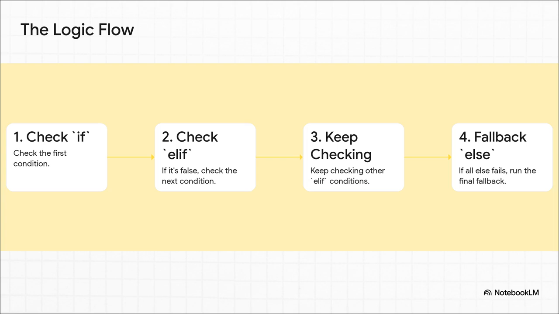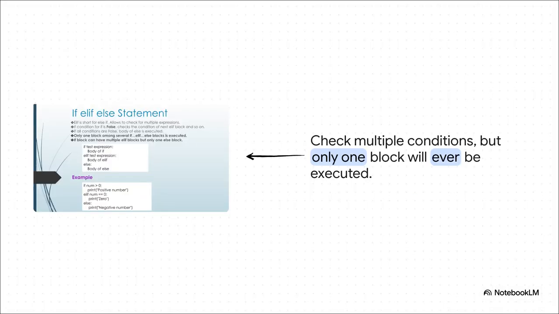And if it gets all the way to the very end and nothing has been true, well, that's when it runs the final else block as a kind of catch-all. And here's what it looks like in actual code. Elif is just a short way of saying else if, and it lets us chain all these checks together.